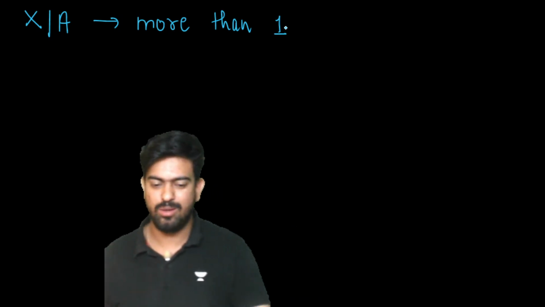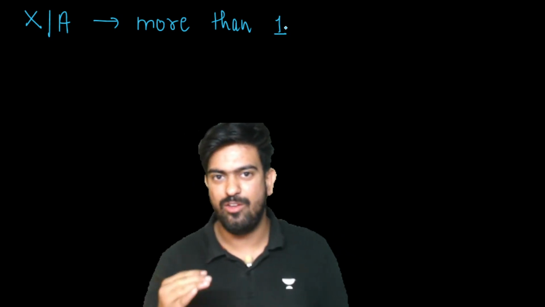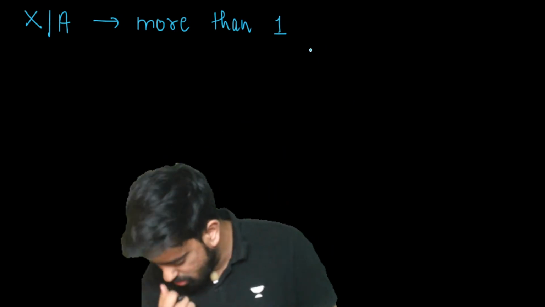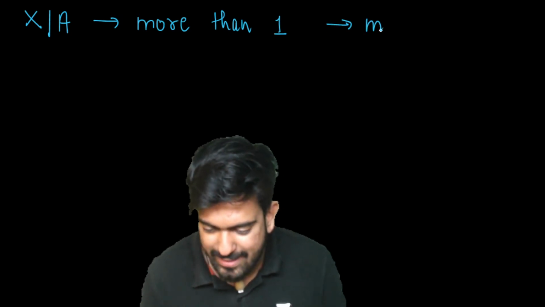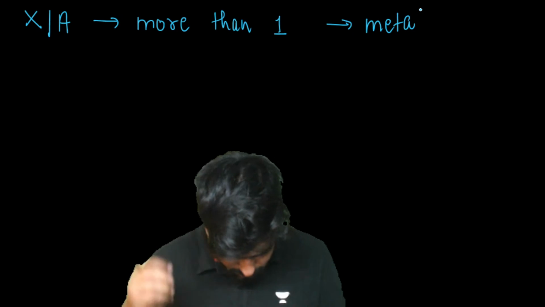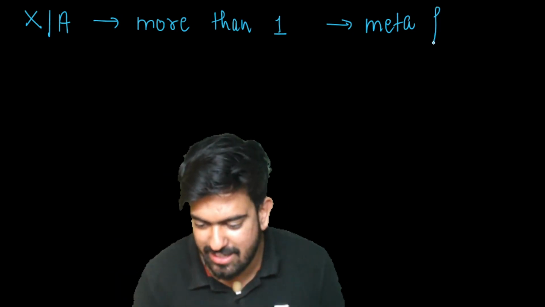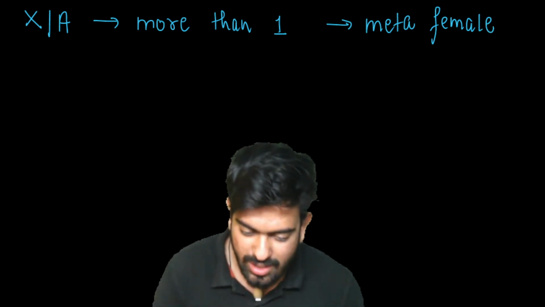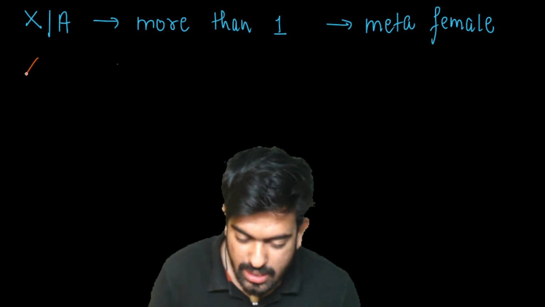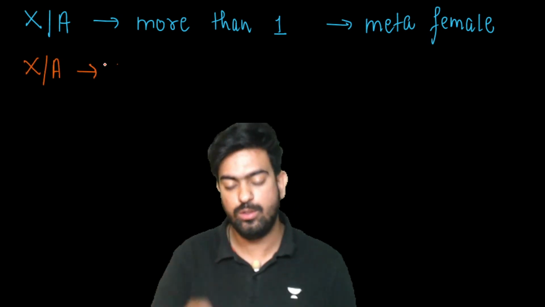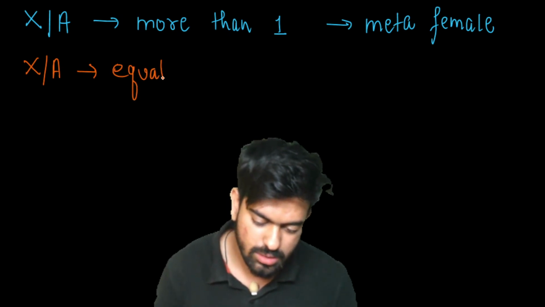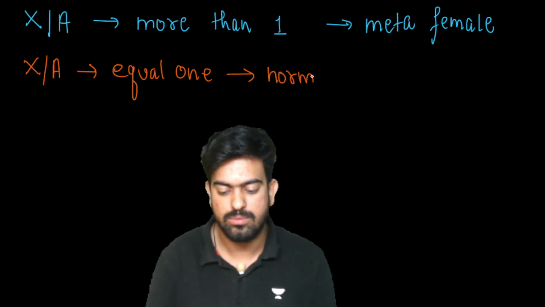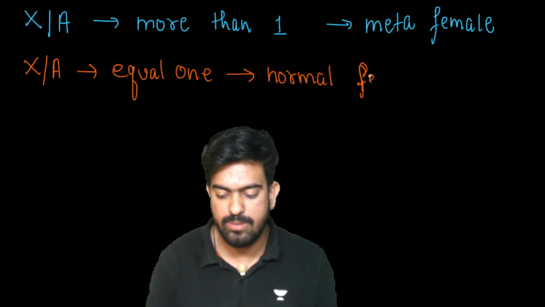If X upon A, the ratio, is more than 1, then we will call it meta-female. Meta-female, clear? And if we have X upon A ratio equal to 1, then we will have normal female.